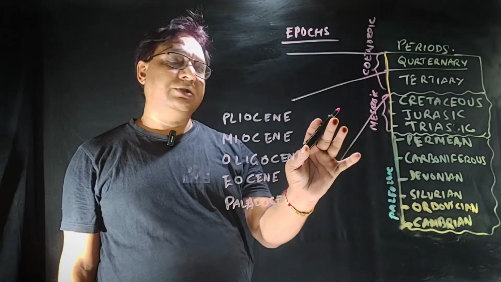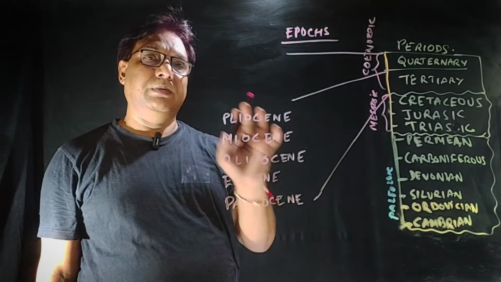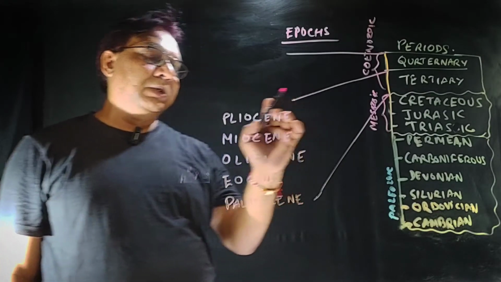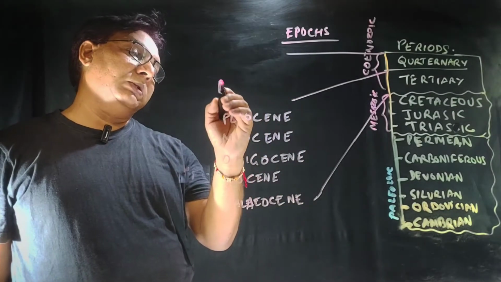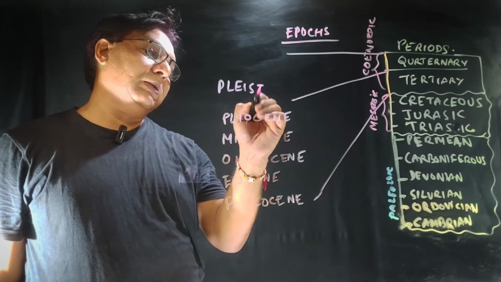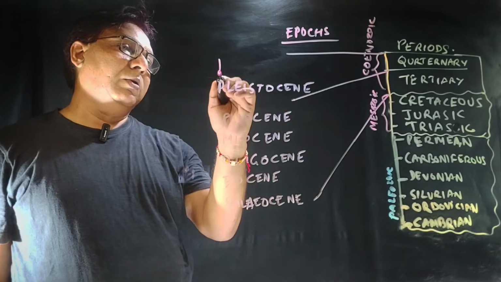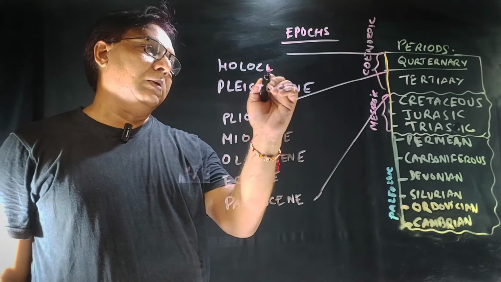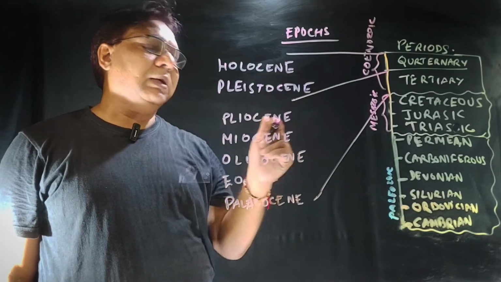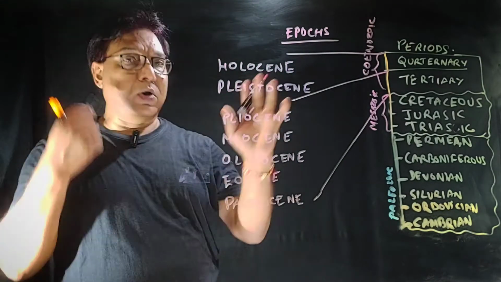So these 5 fall under the Tertiary period, and then the last 2 are the Pleistocene and Holocene. So Holocene is the latest epoch.